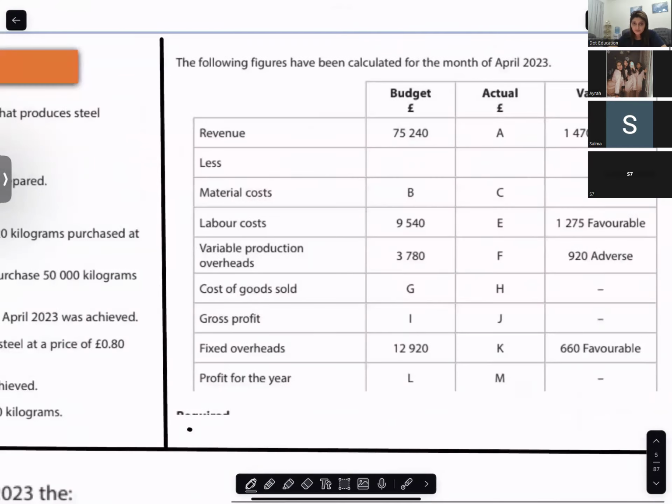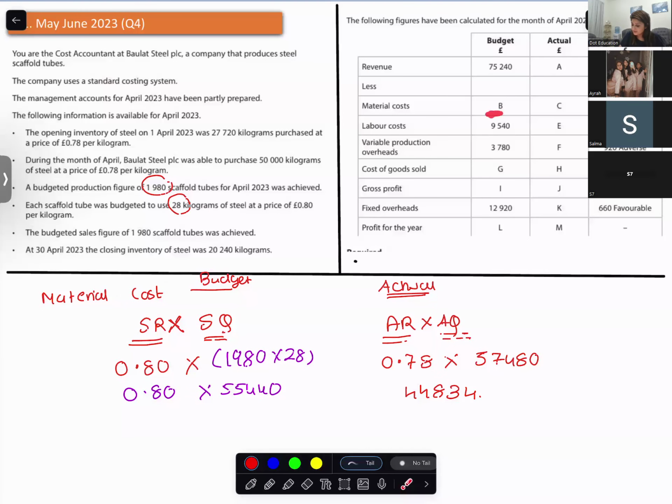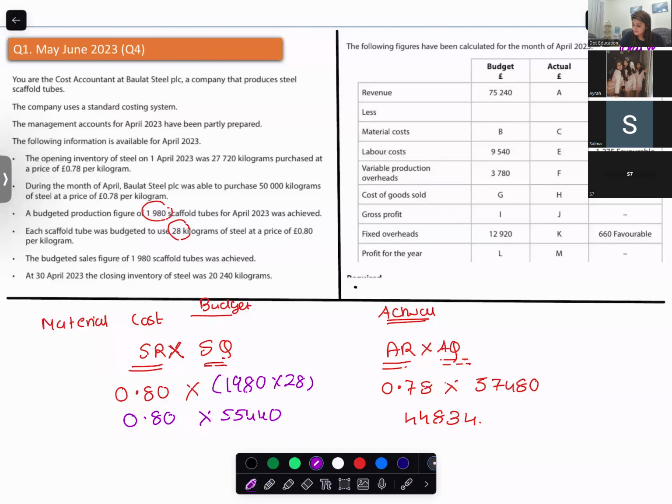You already found out the material cost variance as per budget and actual, so that answer is already there with us. It's 1,632 and 1,149.6. Listen over here: you have to fill in this budget, actual, and variance. When we talk about variance, we are talking about the total variance. So the direct material total variance, how much did we find out?